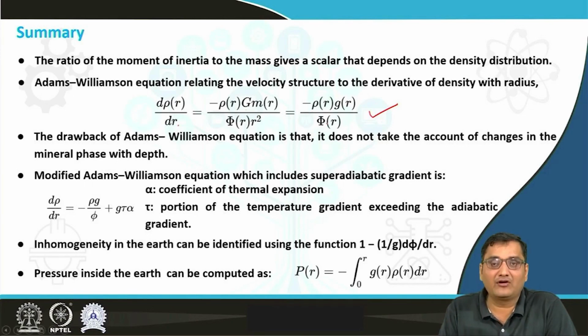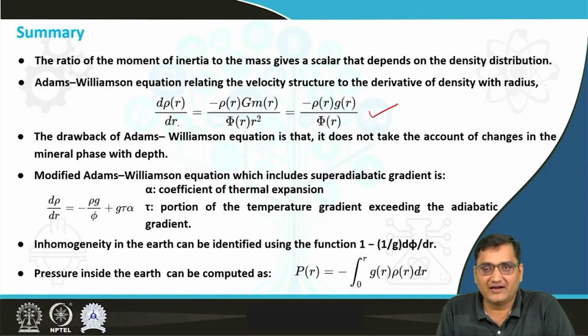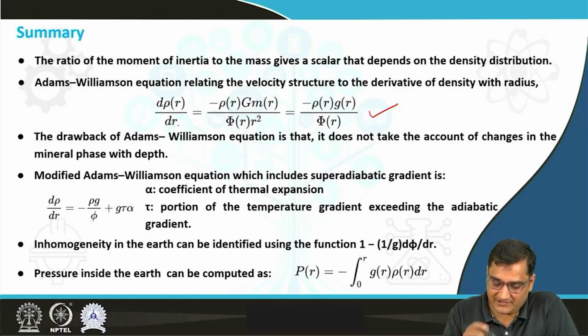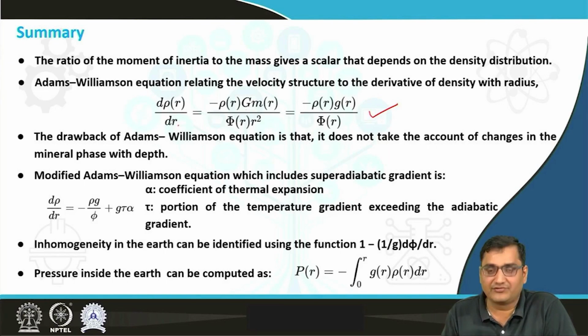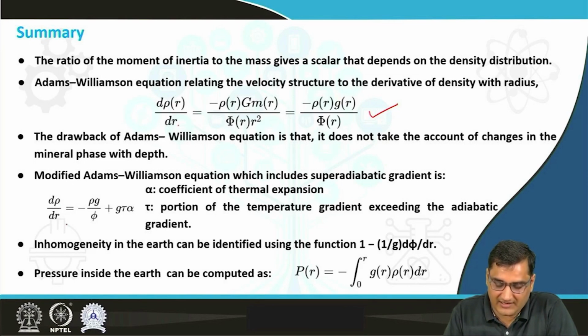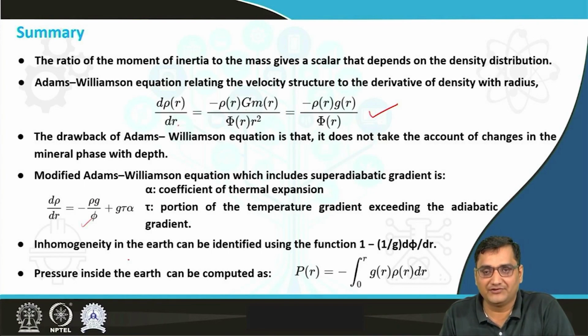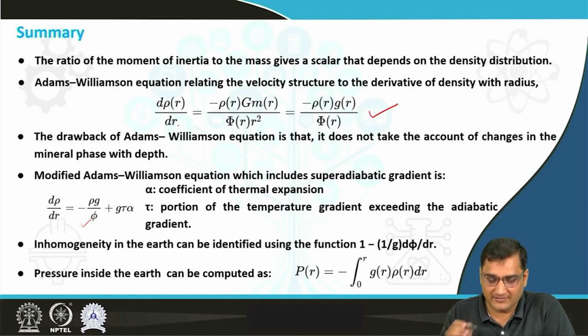The drawback of the Adams-Williamson equation is that it does not take into account changes in mineral phase with depth. And the modified form of the Adams-Williamson equation, which includes the super adiabatic gradient, is this: d rho by dr is equal to negative of rho g by phi plus g tau alpha, where alpha is the coefficient of thermal expansion and tau is the portion of the temperature gradient exceeding the adiabatic gradient.